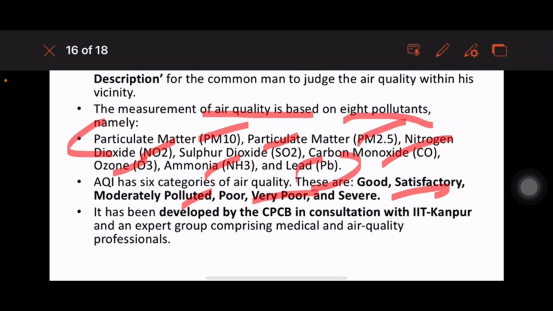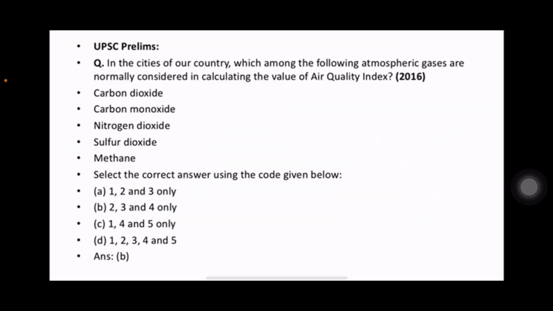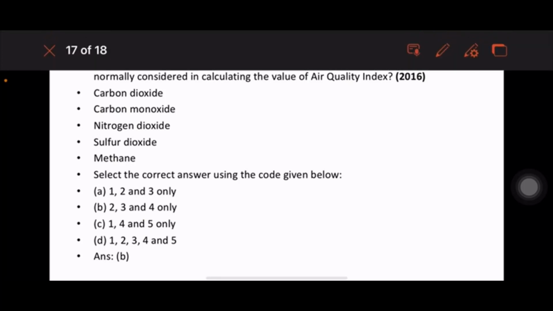Previously this question has been asked: in the cities of our country, which among the following atmospheric gases are normally considered in calculating the value of the air quality index? So remember, these are the pollutants you have to remember.